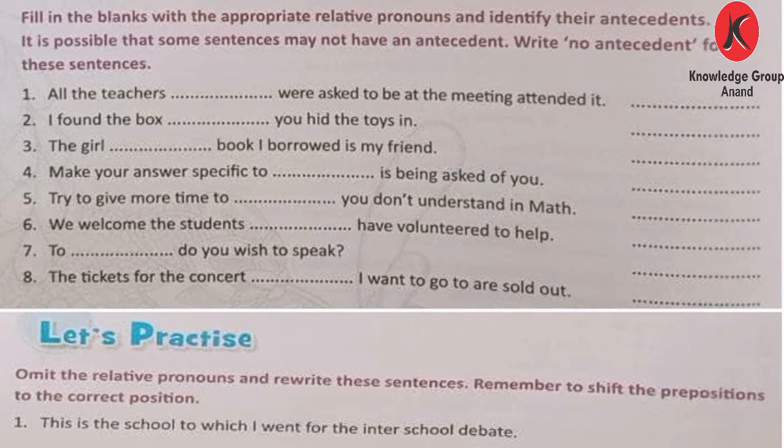Which is the relative pronoun? We have to remove the which and change the preposition's place. So which is the preposition in the sentence? To. To is a preposition. So our sentence will be written like this: This is the school I went to.